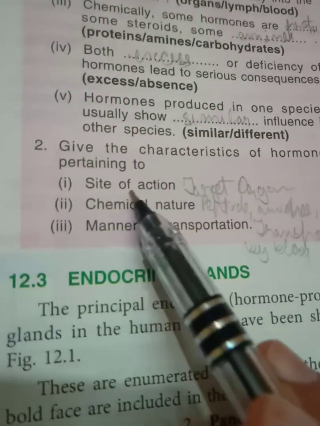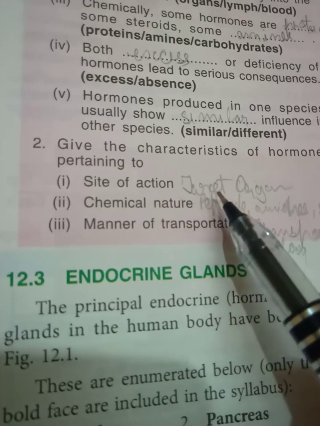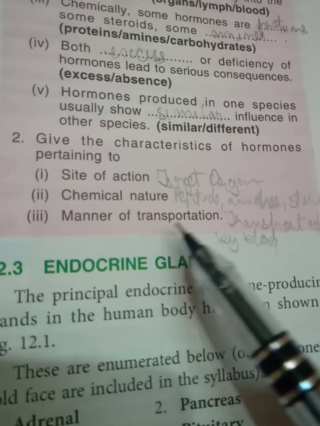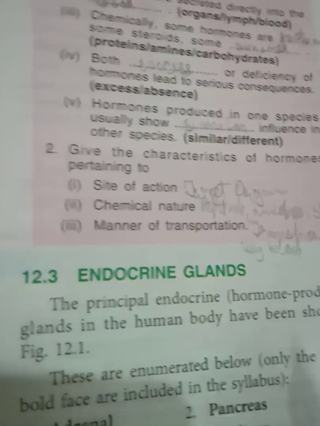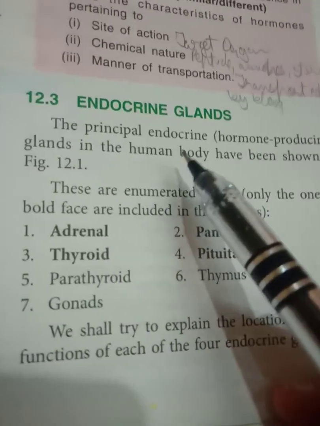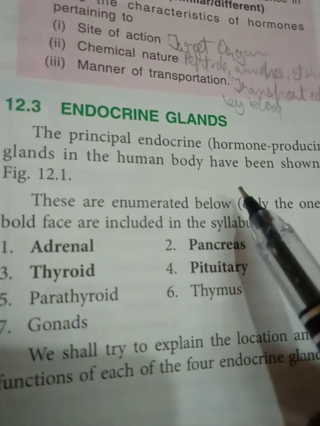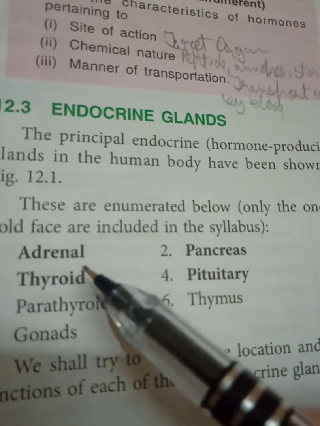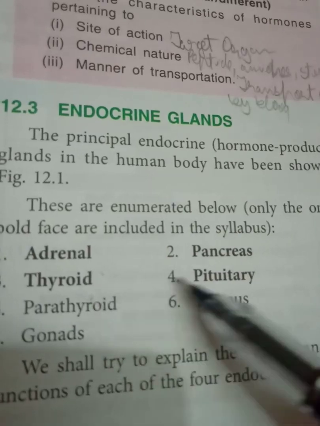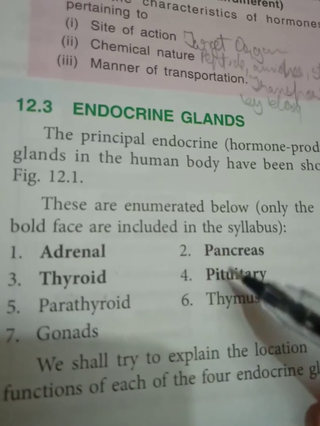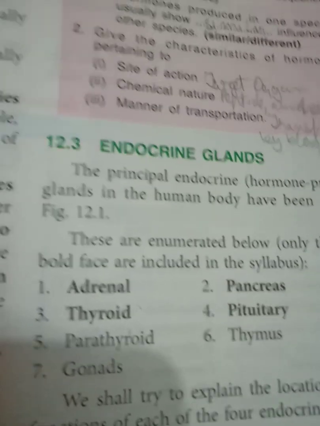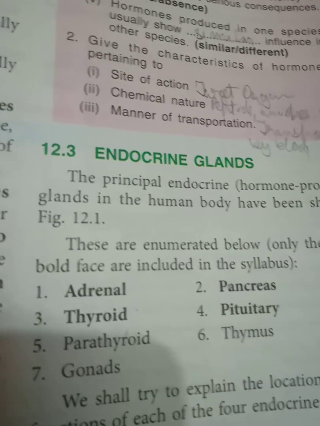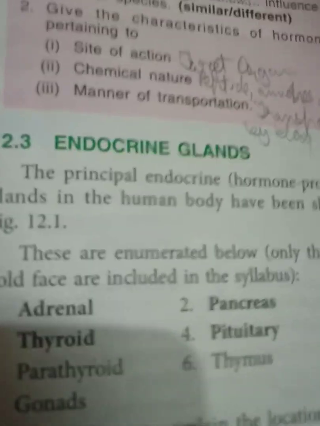Hormones produced in one species usually show similar influence in other species. Then characteristics: site of action, they show action on target organs. Chemically they are peptides, amines or steroids. Manner of transportation: they are transported by blood. Now endocrine glands. Principal endocrine glands in the human body have been shown in figure 12.1, that diagram is on the next page. These four are in our syllabus: adrenal, thyroid, pancreas and pituitary, and we have to learn their location and their functioning. So move to the next page, page number 154.